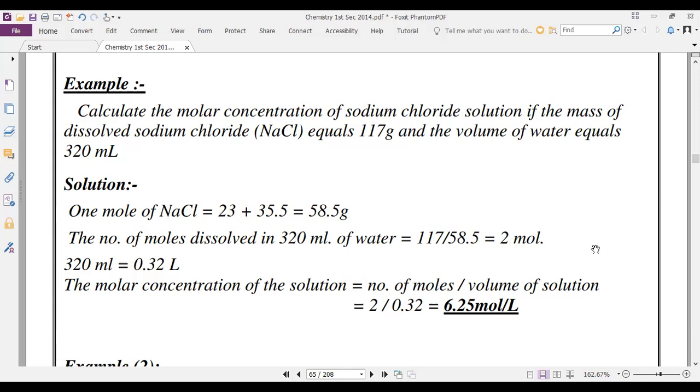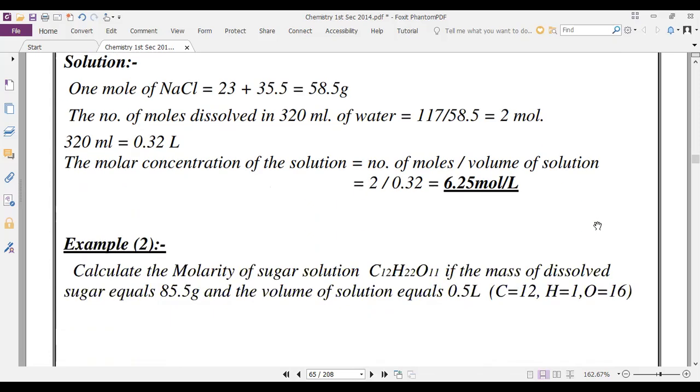Any problem? No. Okay, example number 2. Try to read. Calculate the molarity of sugar solution C12H22O11 if the mass of dissolved sugar equals 85.5 grams and the volume of solution equals 0.5 liter.